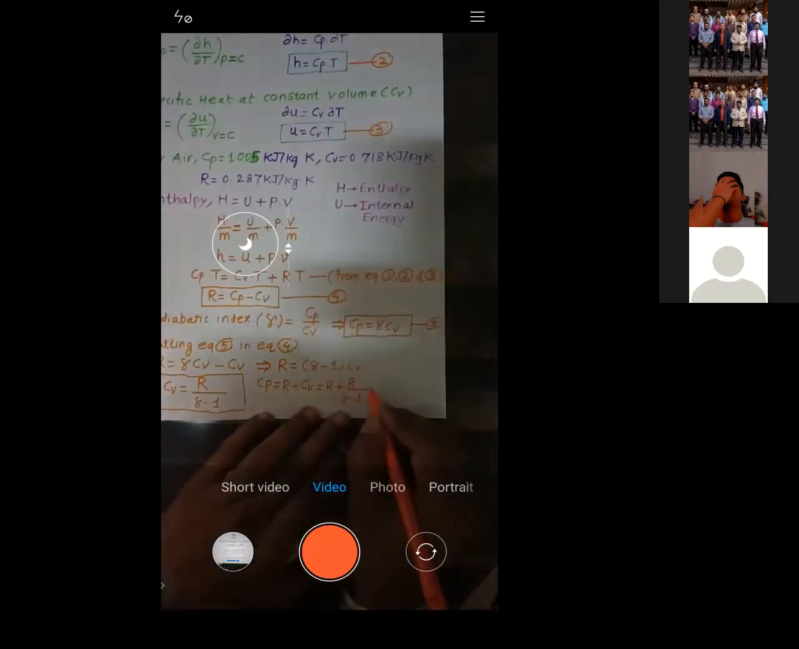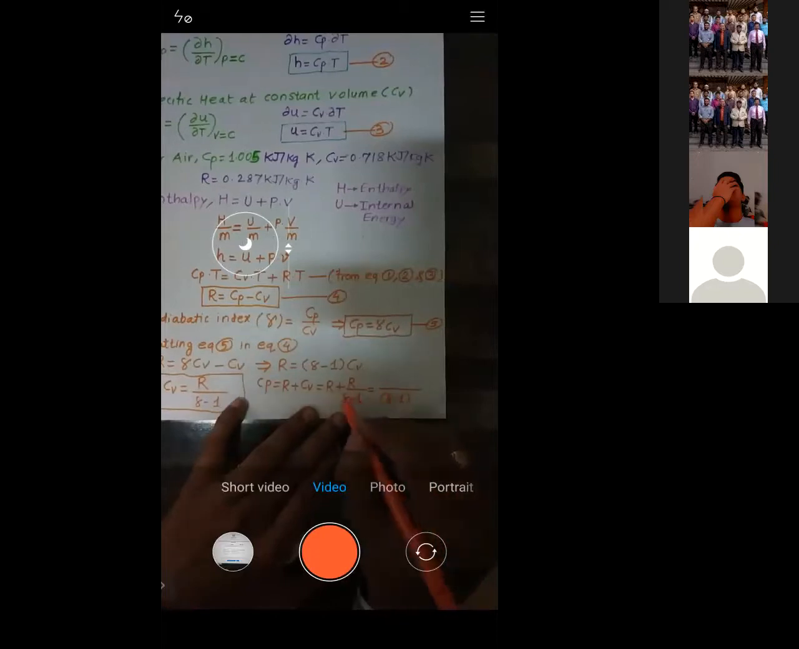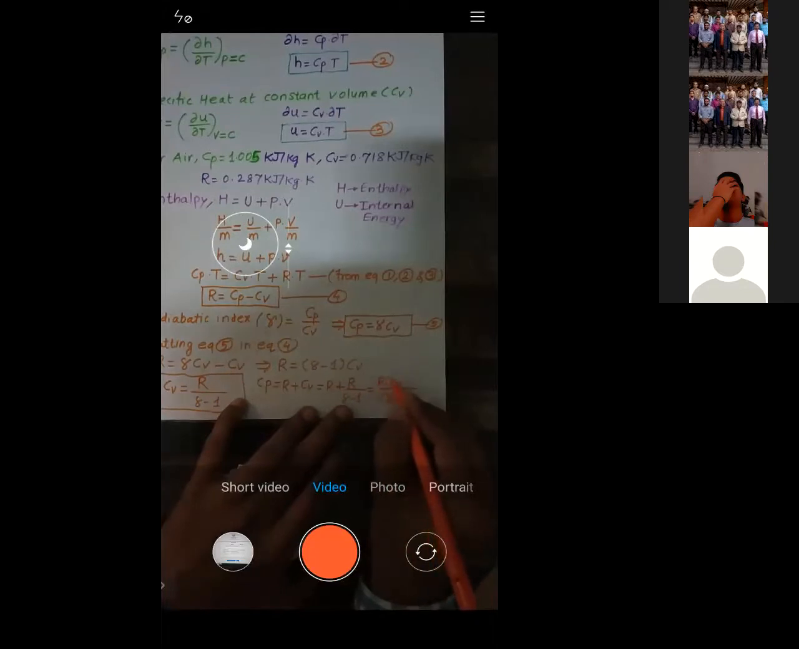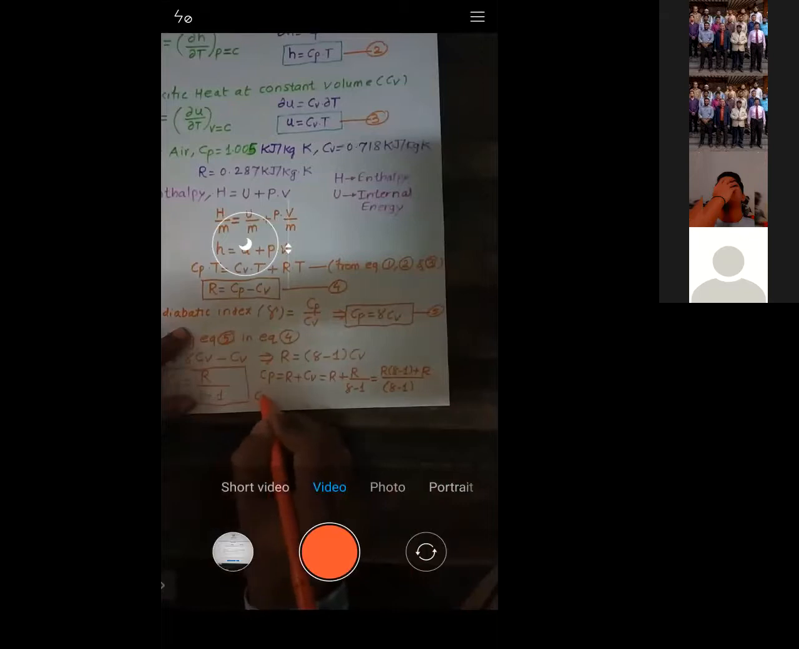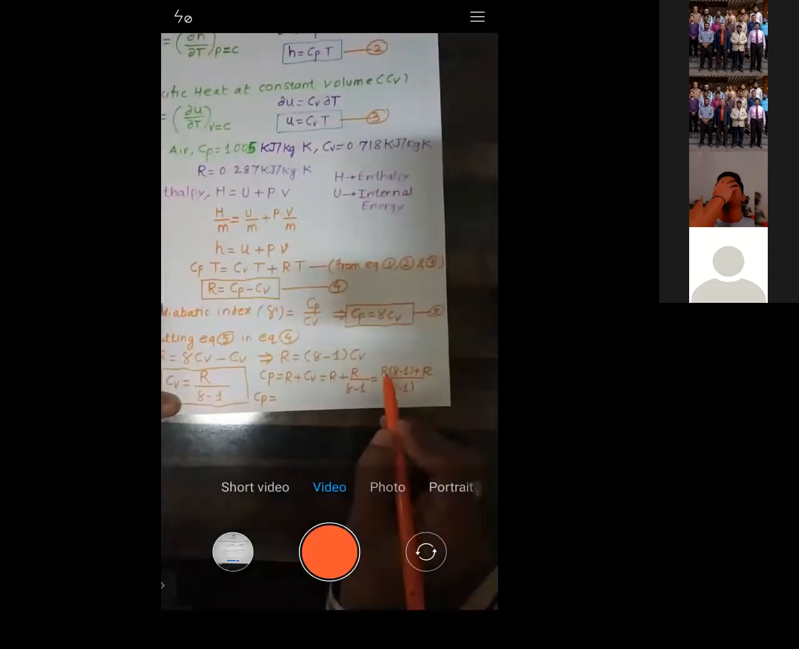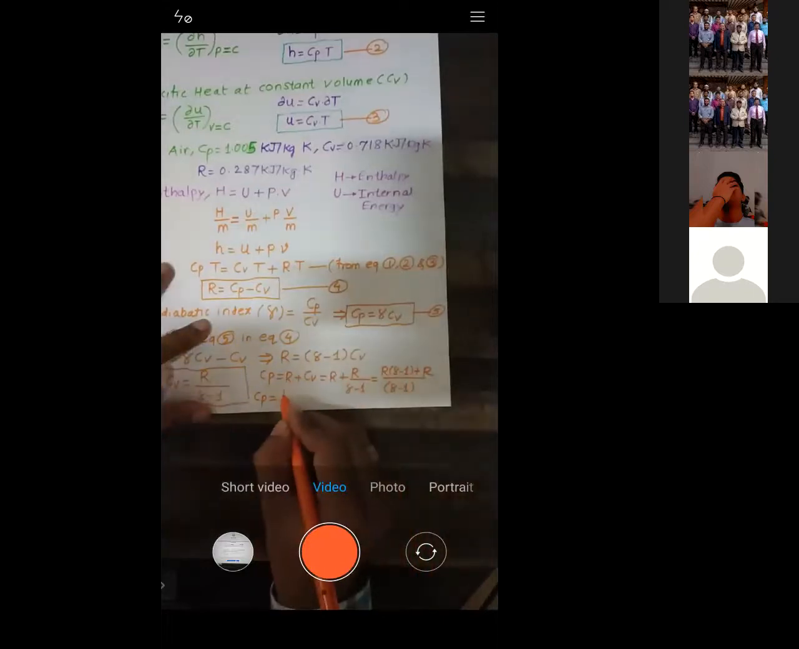So what will we get here? Gamma minus 1 will be common. So you can take gamma minus 1 common, R into gamma minus 1, plus R. What value of Cp will you get here? You can check it. R into 1, R into minus 1 is minus R, so minus R plus R gets cancelled. What is remaining? It's R gamma upon gamma minus 1. Is it okay?